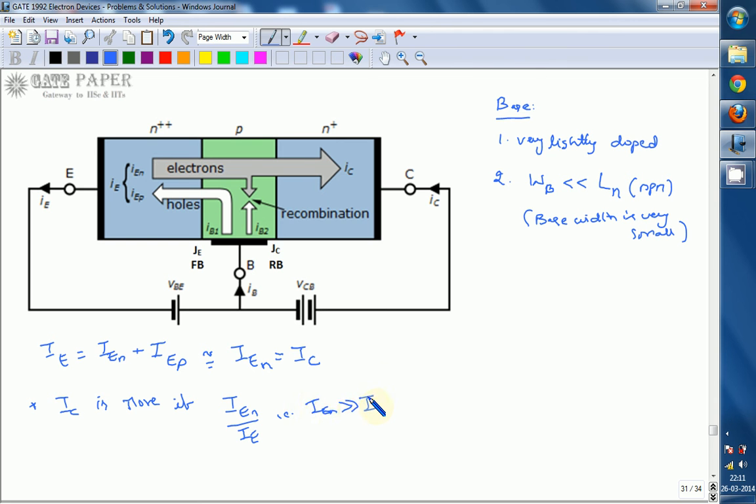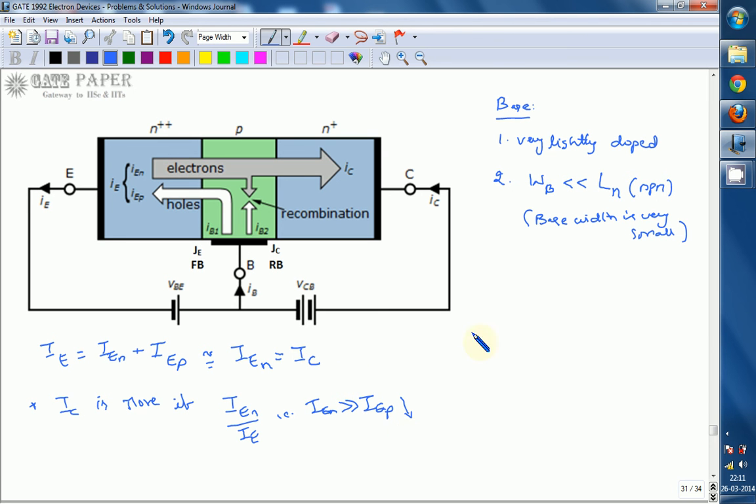That requires IEN to be very large compared to IEP. If that is possible, IC is going to be more, and current gain is possible if the emitter is heavily doped compared to the base. Current gain is nothing but IC by IE. Current gain can be increased by decreasing the base width. If you decrease the base width, IEP reduces, the base current reduces, so more current is possible on the collector side. So current gain can be increased either by decreasing the base width, or by reducing the base doping concentration, or by increasing the emitter to base doping concentration ratio.